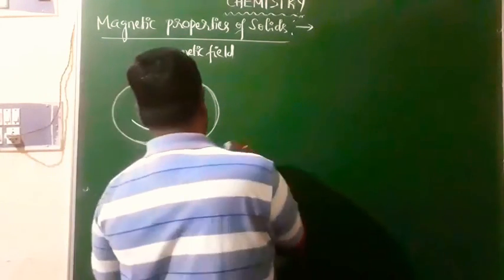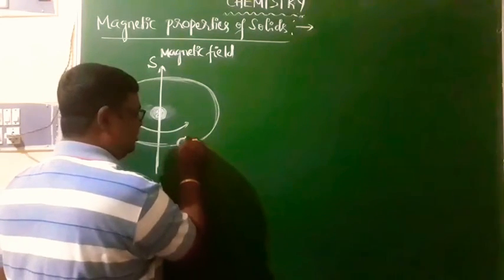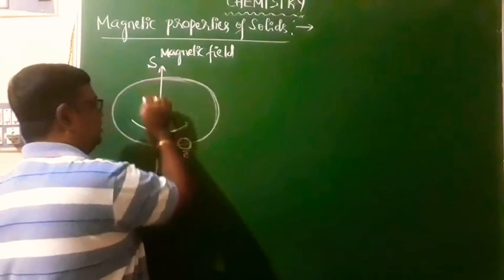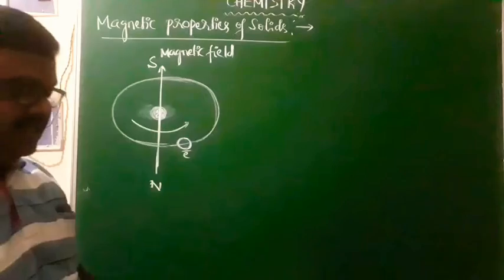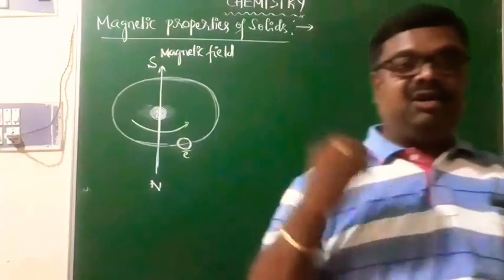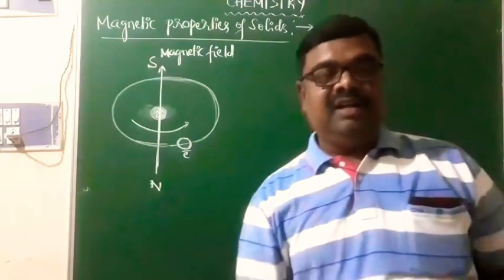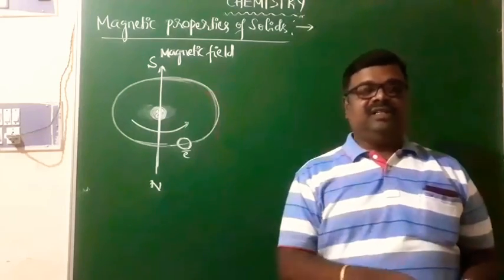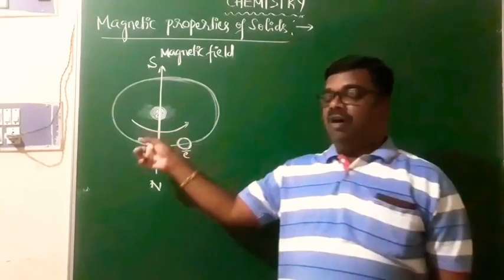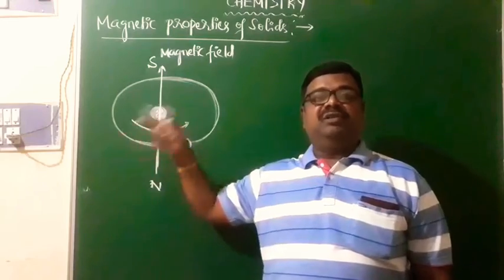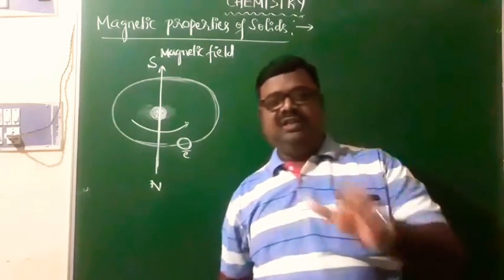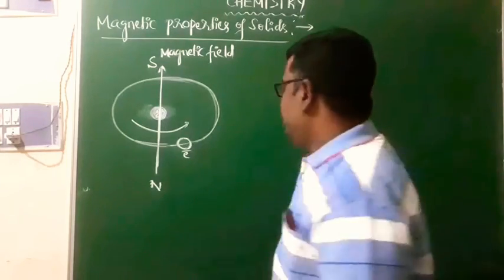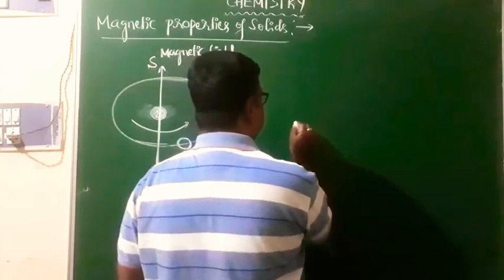Apart from that, look at this electron which is revolving around the nucleus. It is characterized by spin motion also. As far as magnetic properties are concerned, the contribution of spin motion is very, very important, and that is more important than the contribution of orbital motion. The contribution of orbital motion to the magnetic property is very, very less. Those aspects you are going to study in the chapter on d-block elements. We come to spin motion. See, consider one electron.